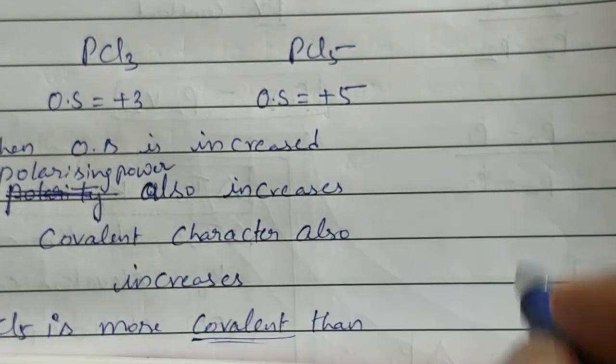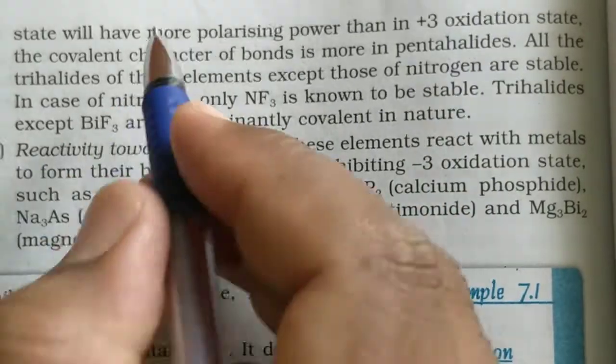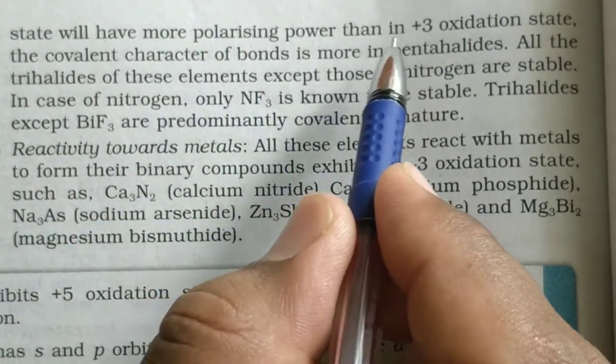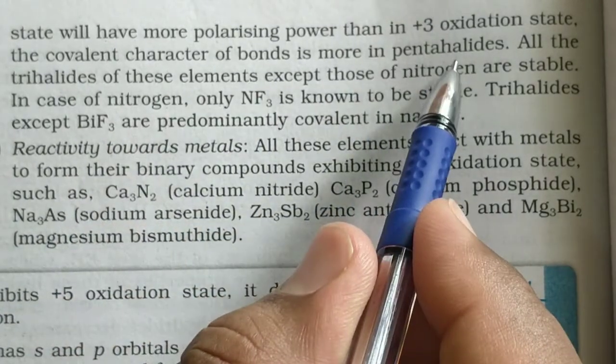I will give one conclusion after completion of this explanation. Elements in +5 will have more polarizing power than in +3 oxidation state. The covalent character of bonds is more in pentahalides.